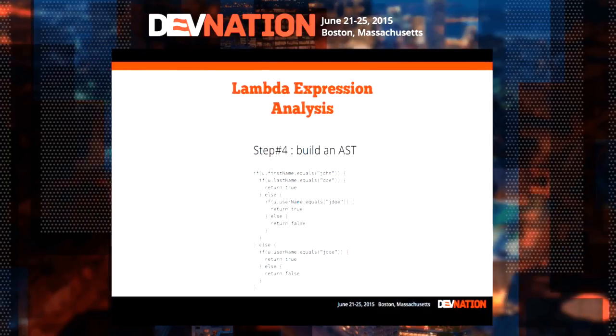So for example, we would have something like, okay, first name is John and last name is Doe. Okay, return true, it matches. Or if it doesn't work, we'll try with username. If it's okay, we return true. If everything was wrong, was false, we return false, etc., etc. So we have something that is absolutely valid, okay, in terms of execution.